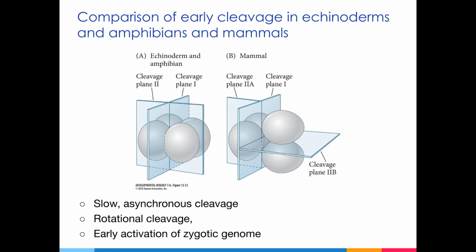The activation of the zygotic genes involves changes to chromatin and to DNA methylation patterns. That involves the removal of gamete-specific methyl groups, except for those that correspond to imprinted genes. Although the zygotic genome is activated early, maternal proteins are present throughout most of the cleavage stage, and they're important for early development.